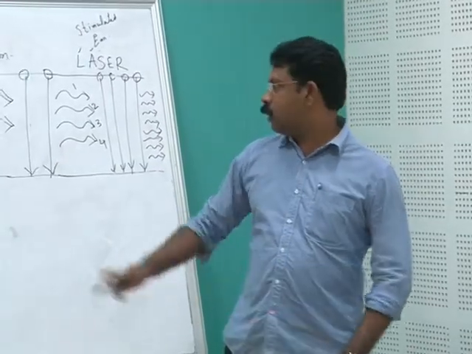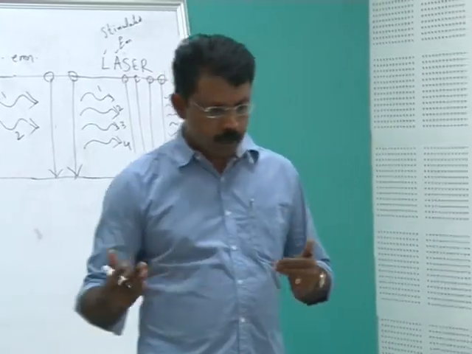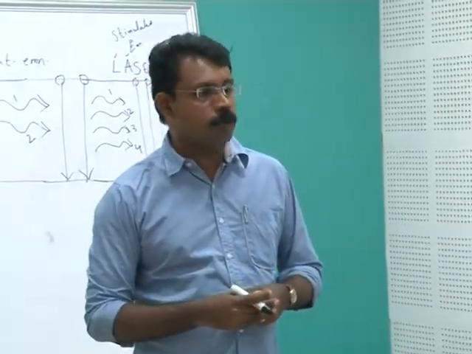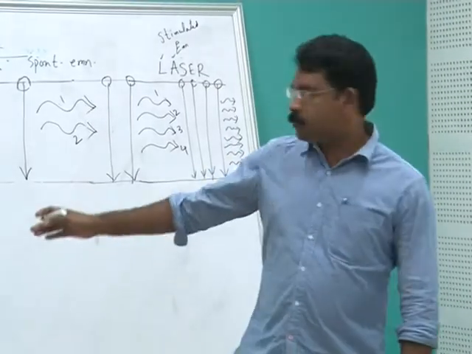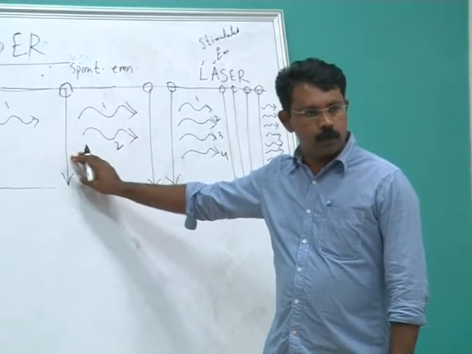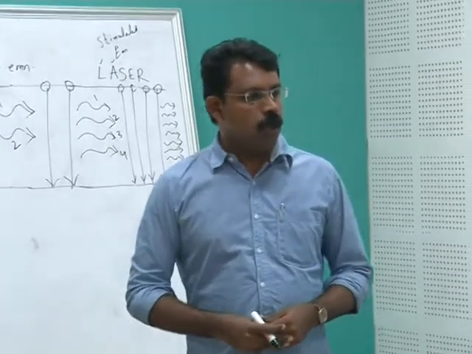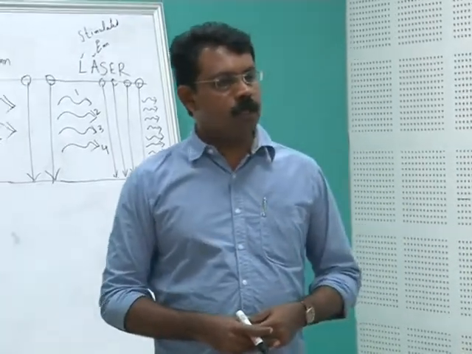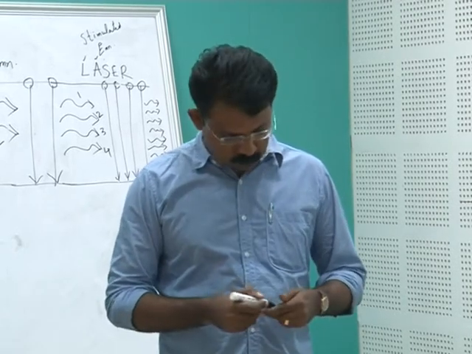So the next topic is the construction and working of laser. Construction means there are different parts. For example, if you are taking a particular laser, there are 3 components for the laser, and how it is working. All these are the next topics that I will take in the next class. So I have already given you the list of books for reference. So please go through those books and prepare for the next class. Okay. Do you have any doubt?